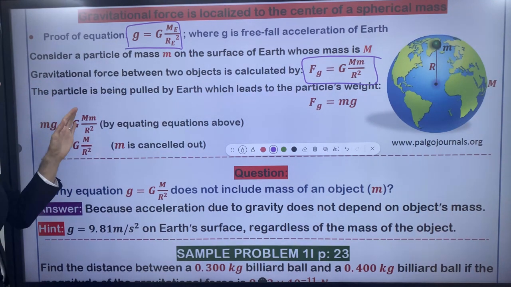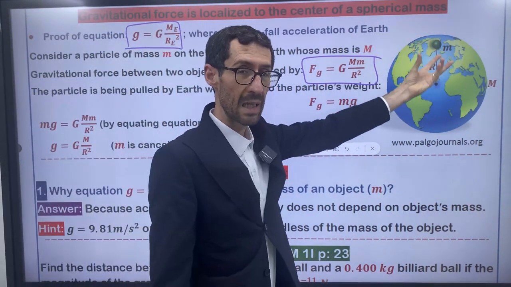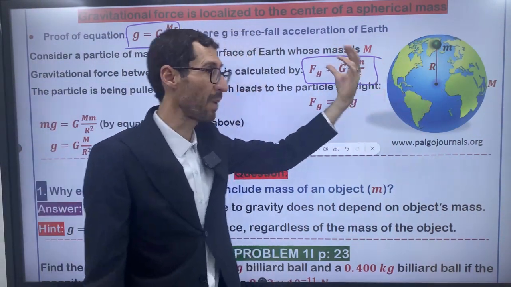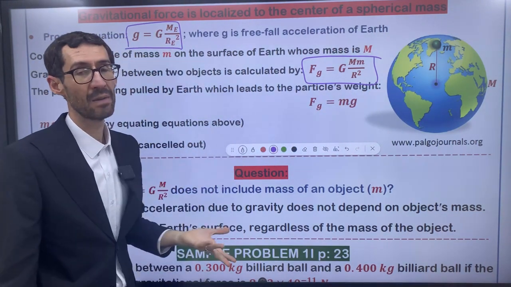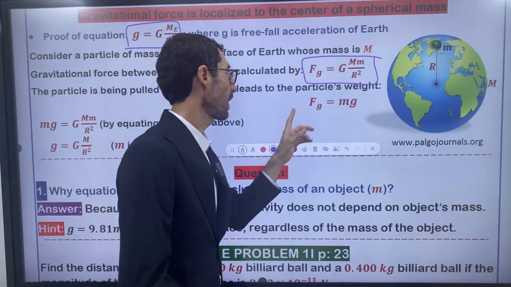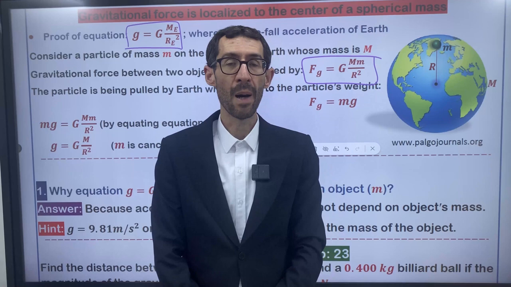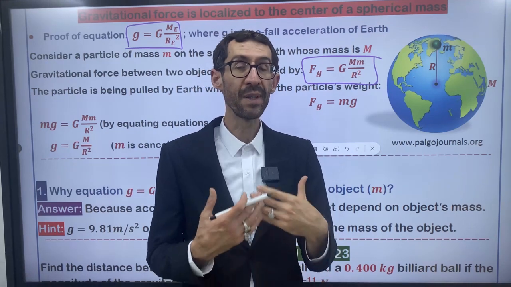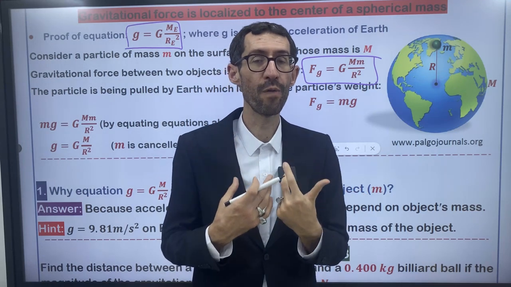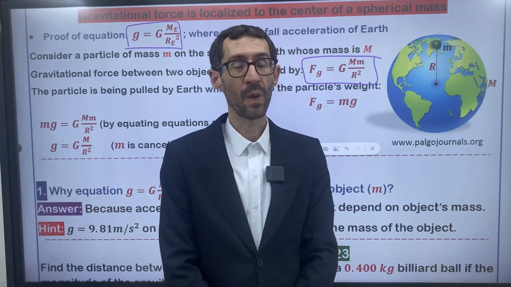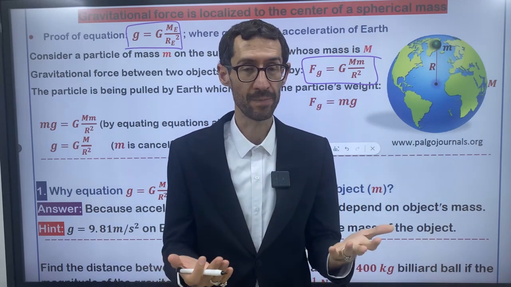The particle is being pulled by Earth, which leads to the particle's weight, and Fg is equal to mg. What is the weight of an object? What is the weight of you? Think about the weight of yourself. What creates my weight? What creates the weight of any object?